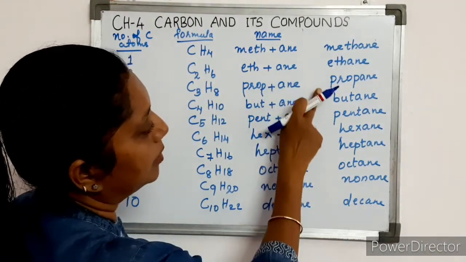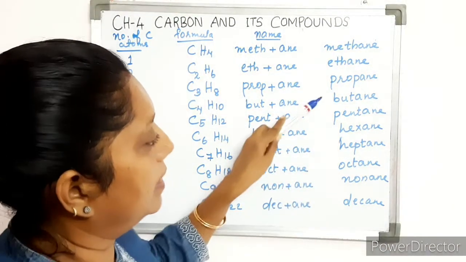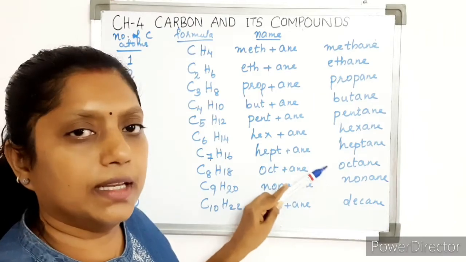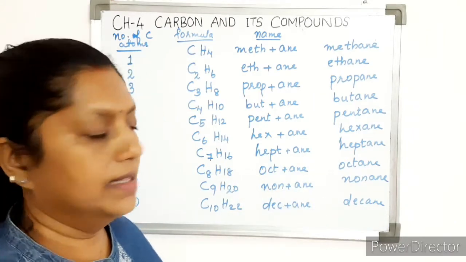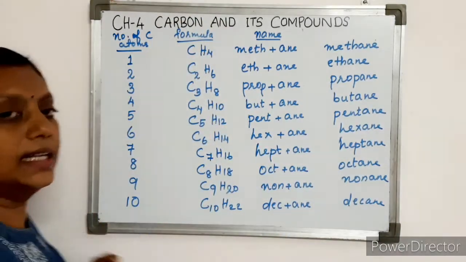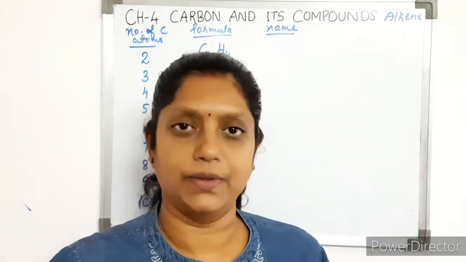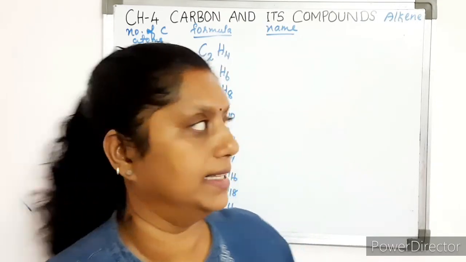Second, ethane, propane, butane, pentane, hexane, heptane, octane, nonane and decane. These are the first 10 alkanes. You have to learn this. Okay. Now we are going to write the names of alkenes.